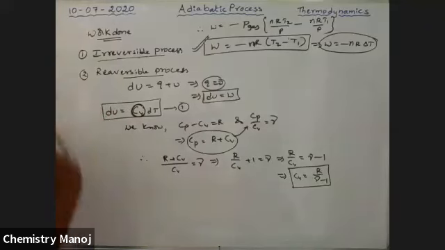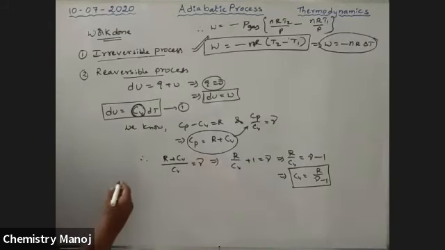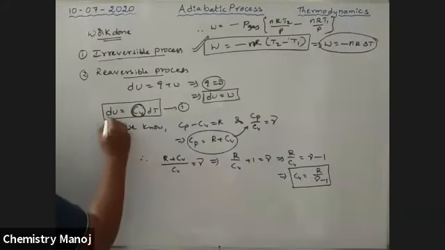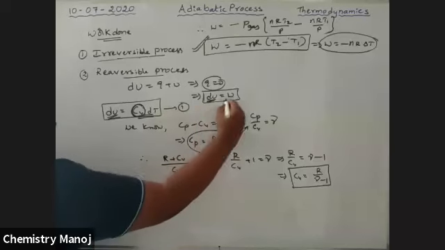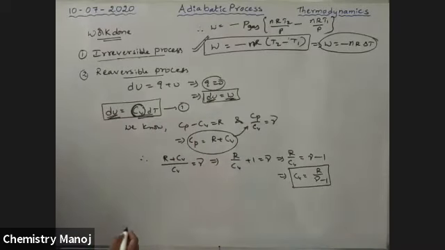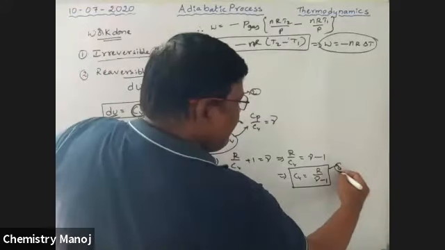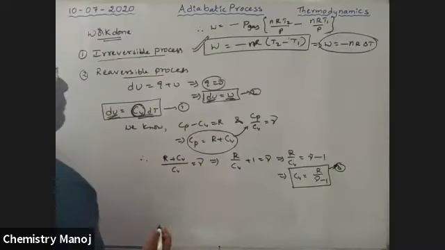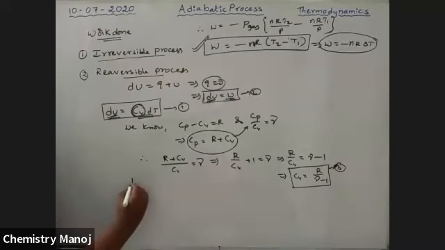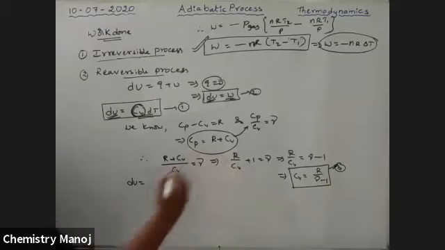Substitute this value here. So dU is equal to Cv dT, that is R by (gamma minus 1) into dT.